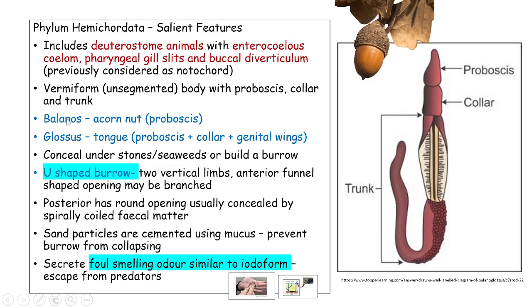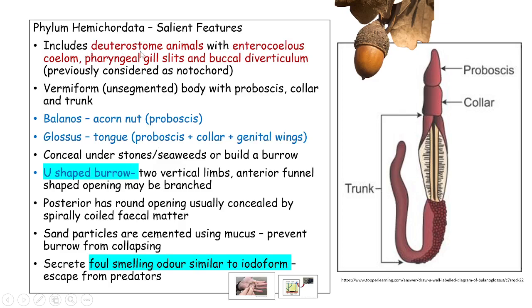And the term Balanoglossus: balanos means acorn nut because of the similarity with the proboscis, and glossus means the shape of the tongue, which is due to the combined structure of the genital wings, the collar, and the pointed proboscis.